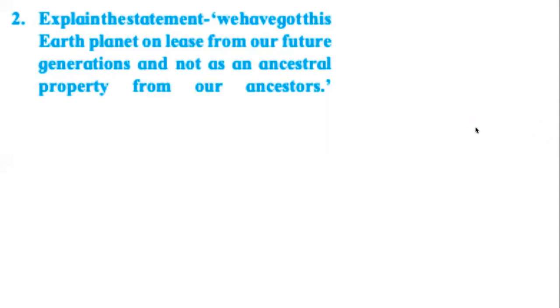So here we have to write what we discussed, that if we conserve our planet and the resources that we have, then the future generation will also be able to live properly. If we don't conserve, then our future generation will have a tough life. That is what it means. It talks about our responsibility towards the generation that is yet to come.